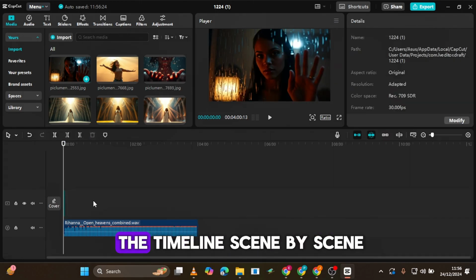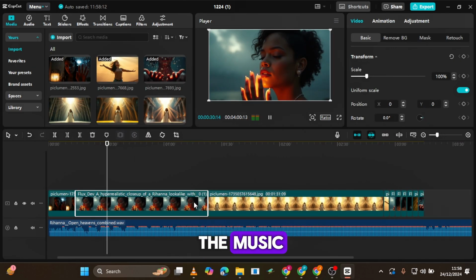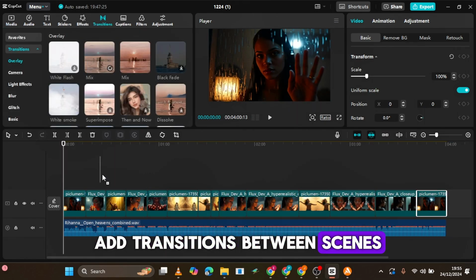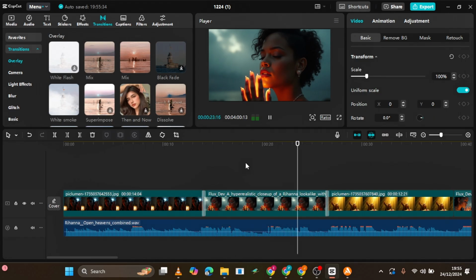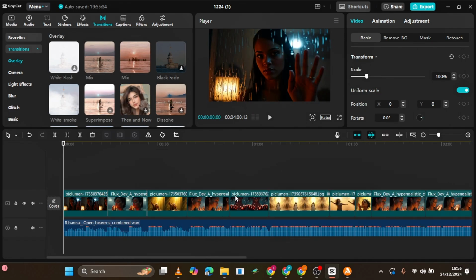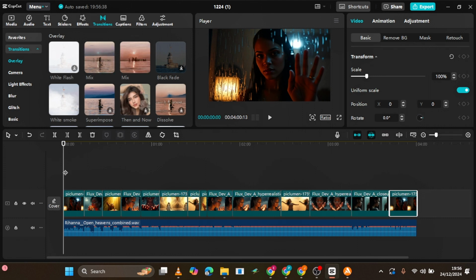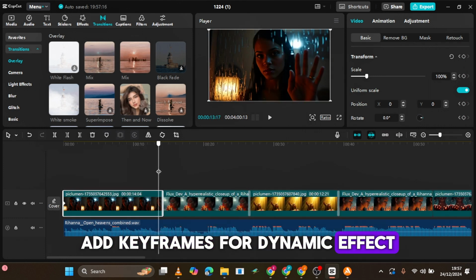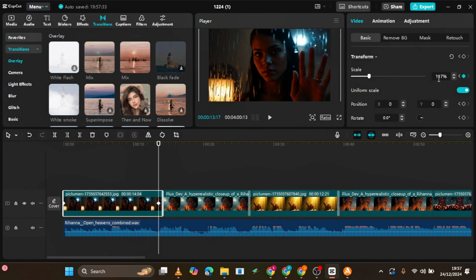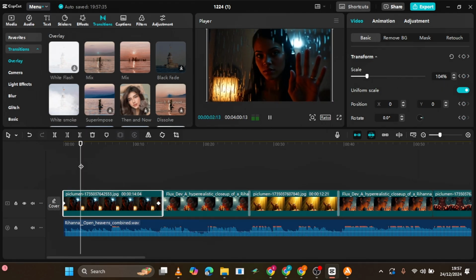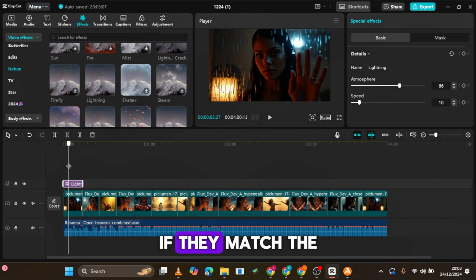Arrange the images on the timeline scene by scene. Adjust the duration of each image to sync with the music. Add transitions between scenes. Mix works great, but feel free to explore. Add keyframes for a dynamic effect. Scale the image slightly at the beginning and end. Enhance the video with effects like rain or dark clouds if they match the mood of the song.